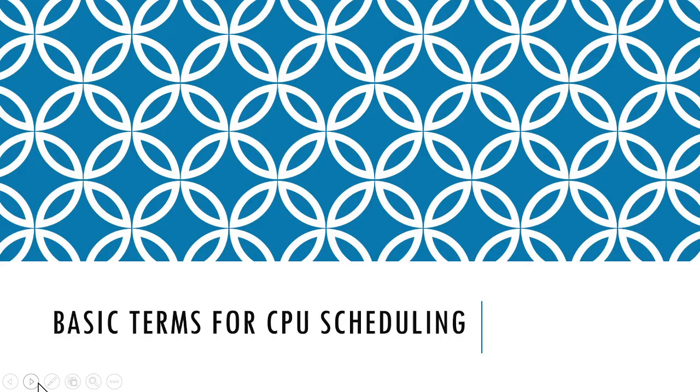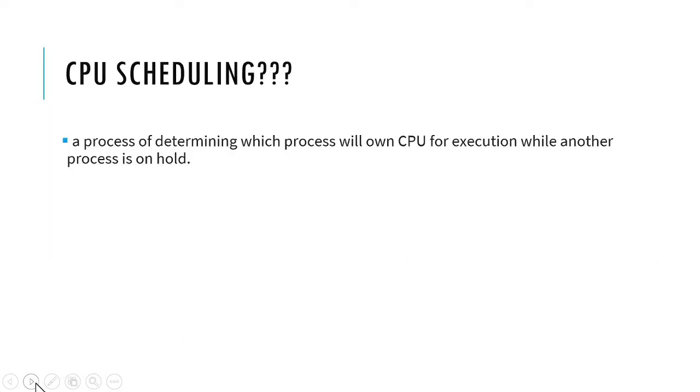Hello students, let's see the basic terms for CPU scheduling. But actually, before the basic terms, we need to know what CPU scheduling is. CPU scheduling is a process in which the CPU is given to a process for execution purposes. A process is going to own the CPU for execution while the other processes are held. For execution of a process we need to give it the CPU. So out of a lot of processes, how the processes are given to the CPU for execution, that is what CPU scheduling is all about.